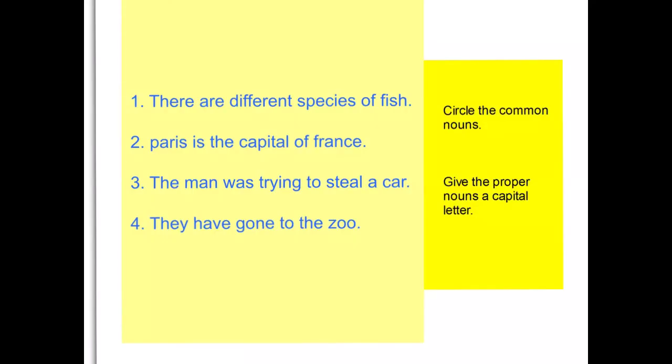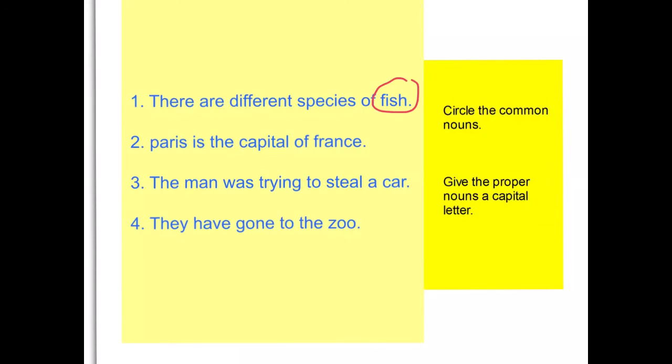On this slide, you have to circle all of the common nouns. Remember, they're normally with a small letter. And give the proper nouns a capital letter. Okay, you may choose to pause the video to work out your answers and come back and we'll go through them together. Question 1. There are different species of fish. Let's just circle the most obvious common noun. And there are no proper nouns requiring a capital letter. Number 2. Paris is the capital of France.